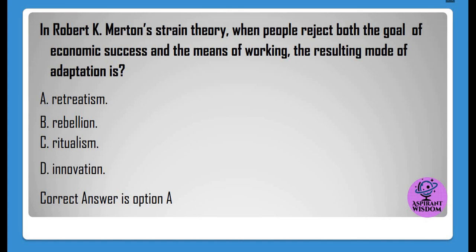In Robert K. Merton's strain theory, when people reject both the goal of economic success and the means of working, the resulting mode of adaptation is A. Retreatism, B. Rebellion, C. Ritualism, D. Innovation. Correct answer is option A.